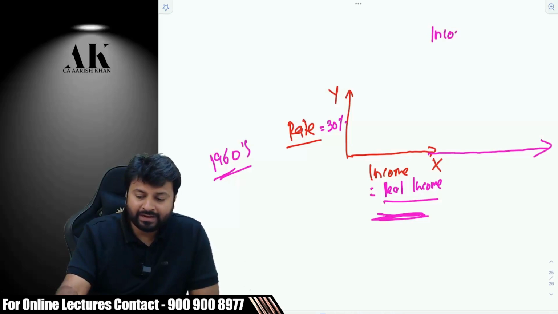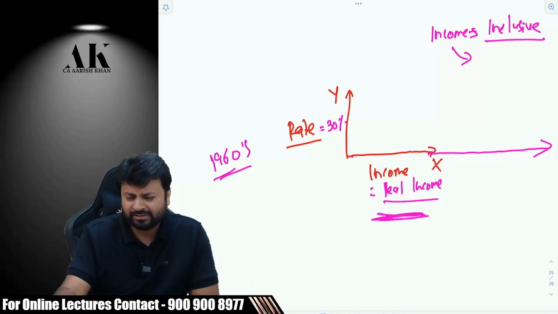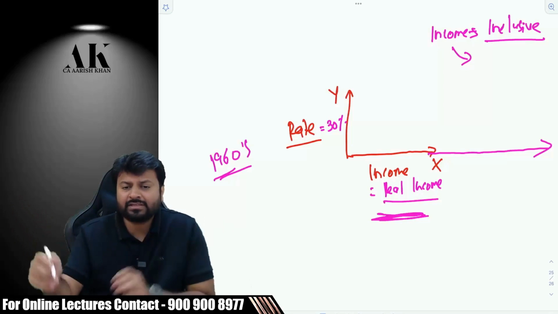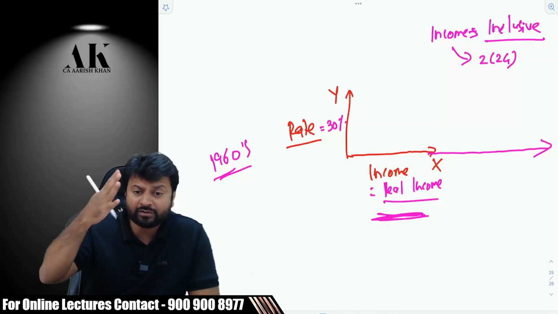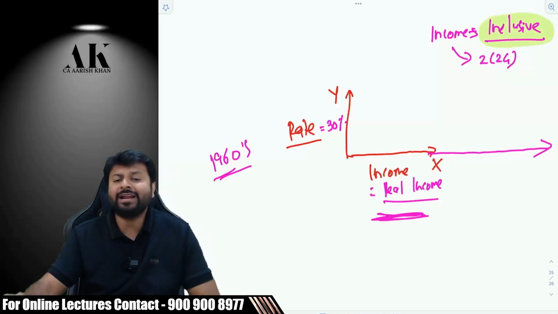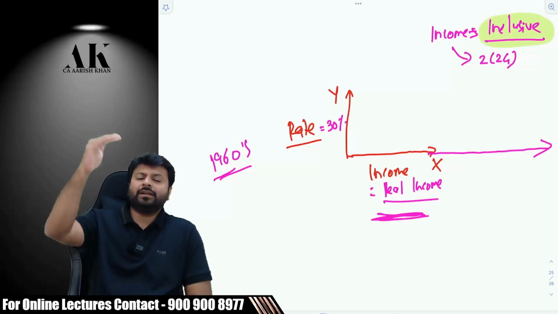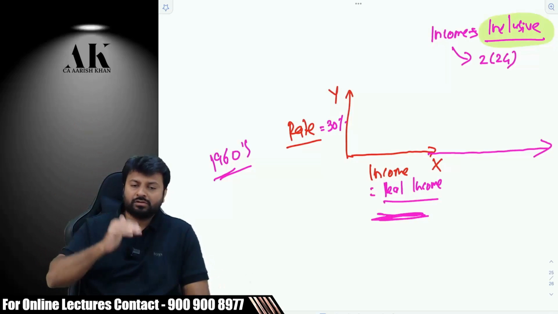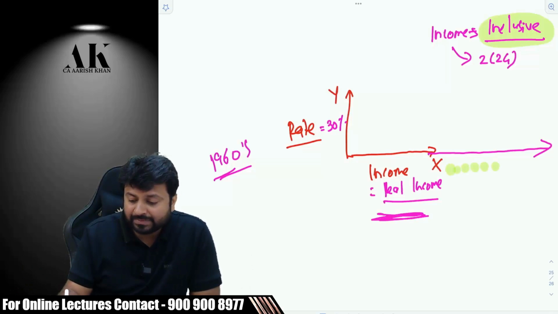They said that we will define income in an inclusive manner. Listen carefully, a very important discussion, the foundation for the entire subject. They defined income. It was there since the very beginning, but they expanded the base of the definition. The definition of income is given in section 2(24), and even in 2023-24 they are not stating its meaning exhaustively. They have given the definition in what manner? Inclusive manner. Inclusive manner means what? Income includes this, income includes this, income includes this. Like that they increase the base.